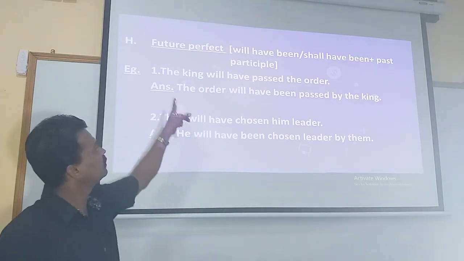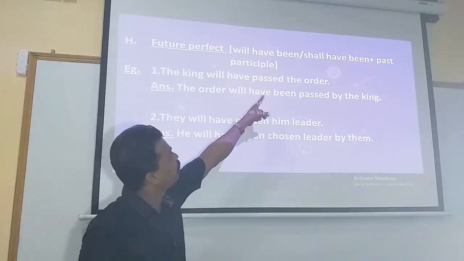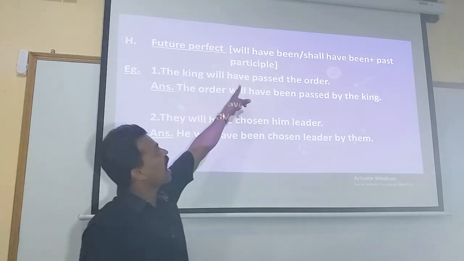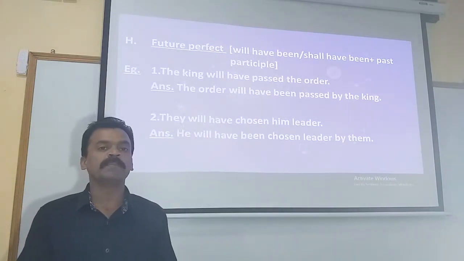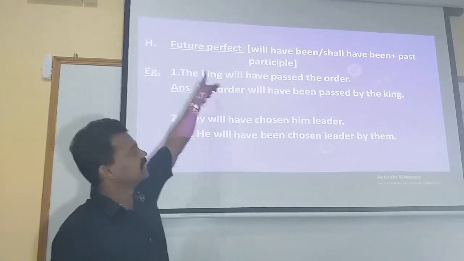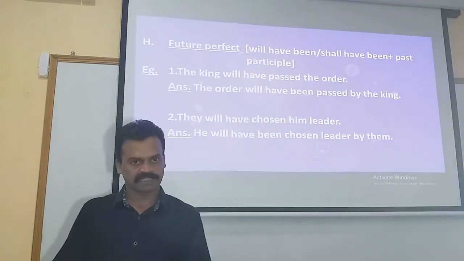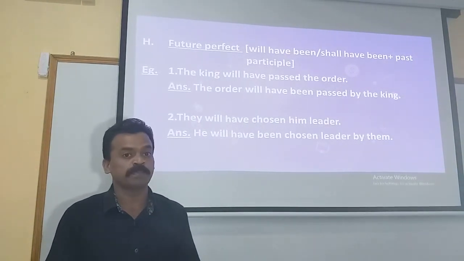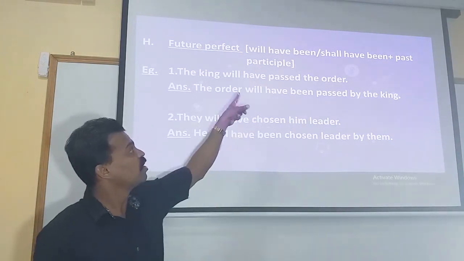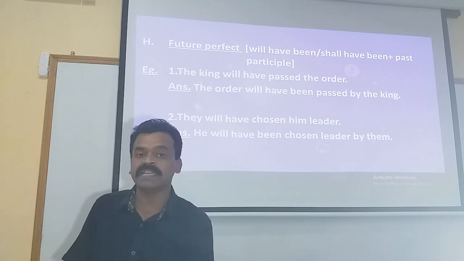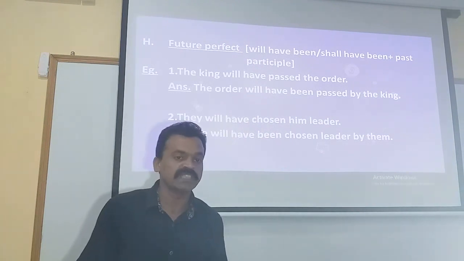So let us move on. The king will have passed the order. Will have plus third form of the verb. Will have or shall have plus verb in its third form. It indicates the given statement is in future perfect. And when the statement is in future perfect, the rule to be applied to convert it into passive voice is will have been or shall have been plus past participle form of the verb.